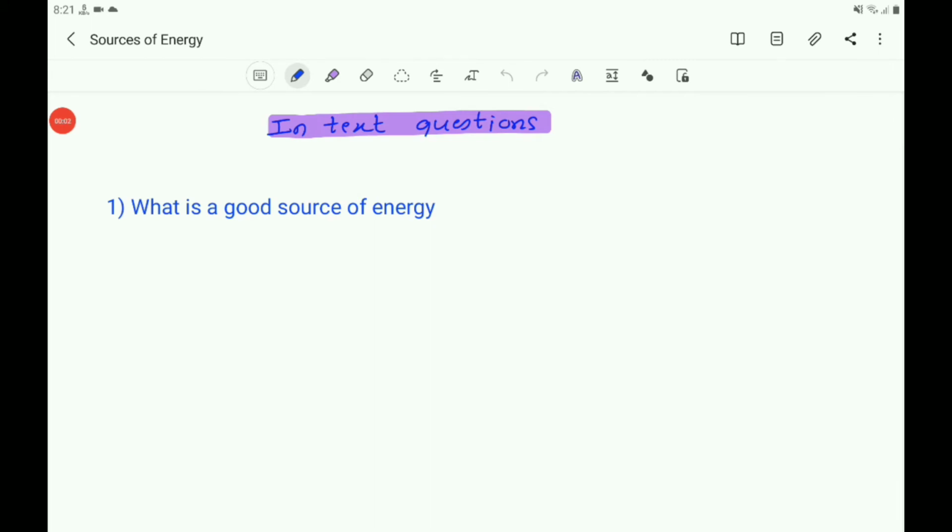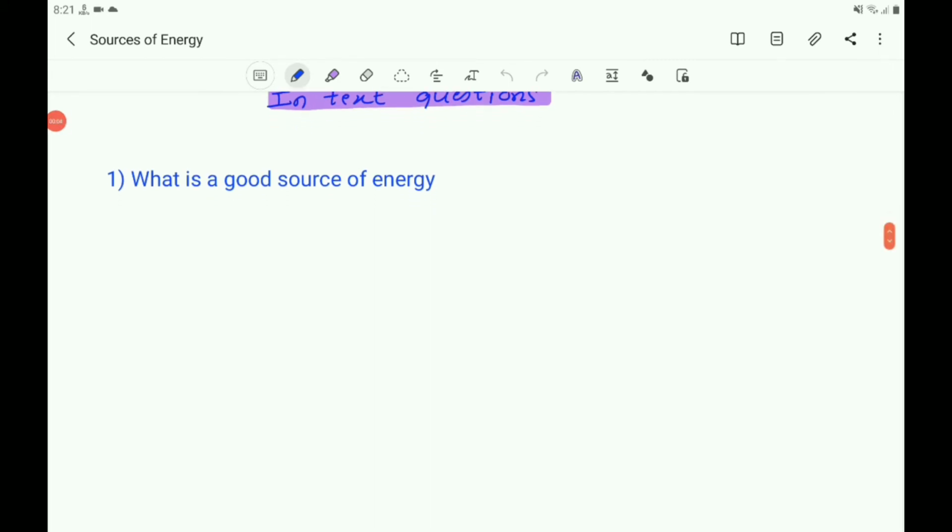In your textbook there are 3 questions. The first question is, what is a good source of energy? A good source of energy would depend on the requirement for which energy is needed. For example, we use one source, say gas, for cooking food, and another source, say electricity, for heating a room.